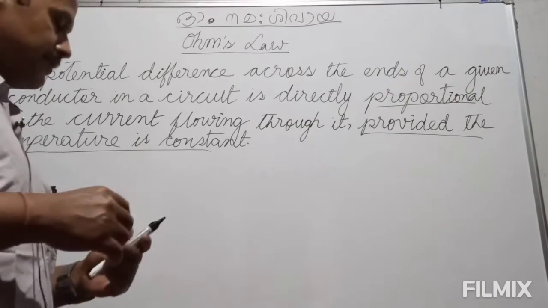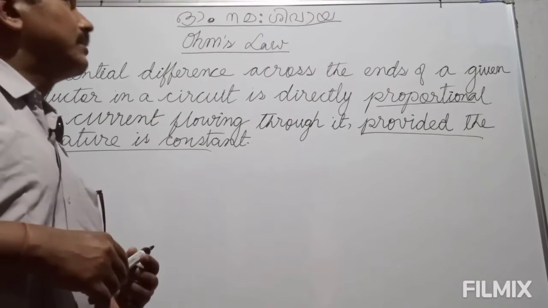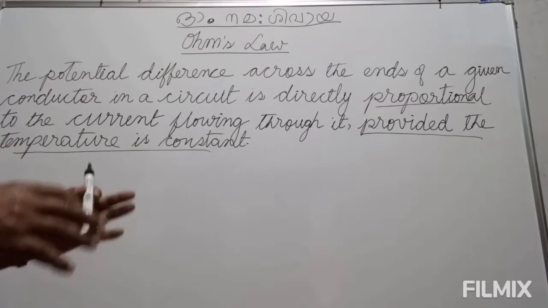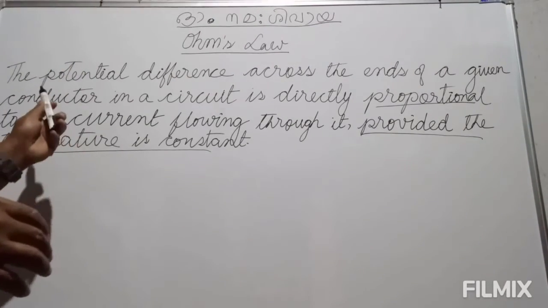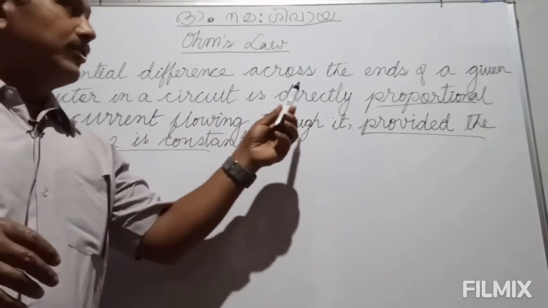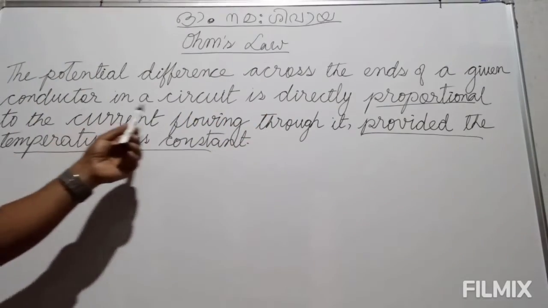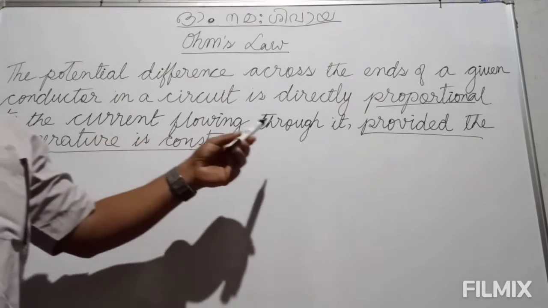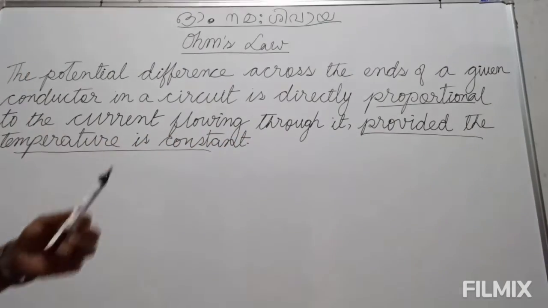Good morning, students. Today we shall try to understand Ohm's law. Now, if you look at the law, it states that the potential difference across the ends of a given conductor in a circuit is directly proportional to the current flowing through it, provided the temperature is constant.